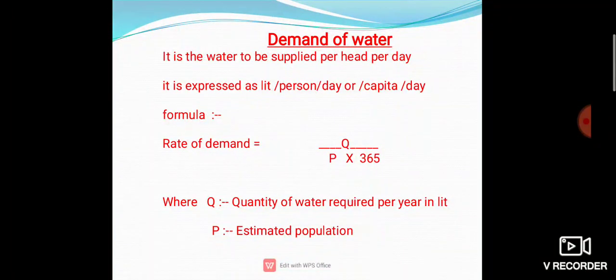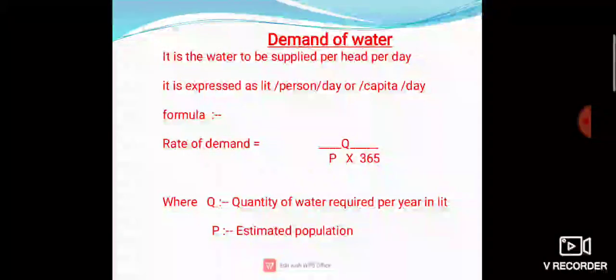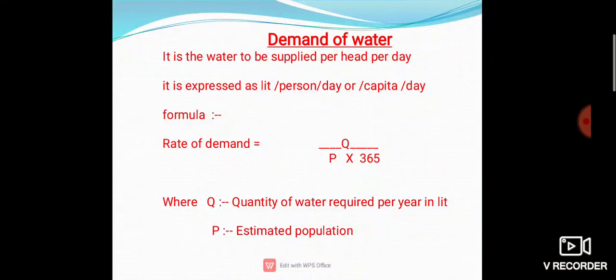Okay, this demand is also about 55 to 60% of total demand, and the main thing is that this quantity of water depends on two factors: rate of demand and population. As I told you already, population is very important for determining the rate of demand. These depend on each other. It is very difficult to estimate the quantity of water required for a particular town.